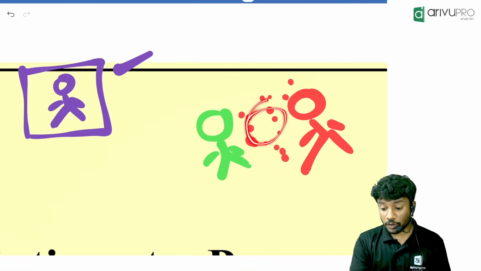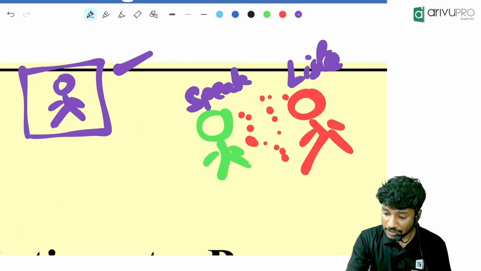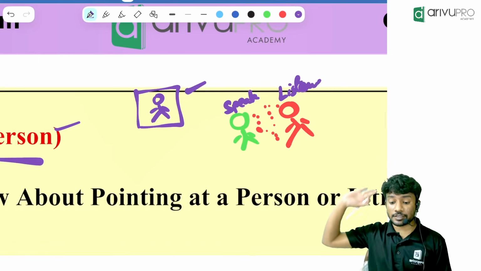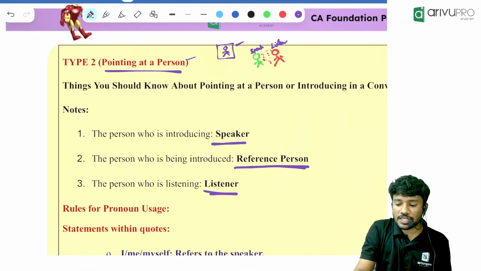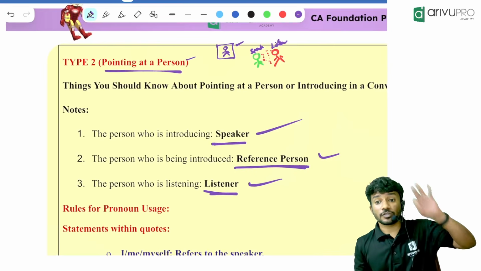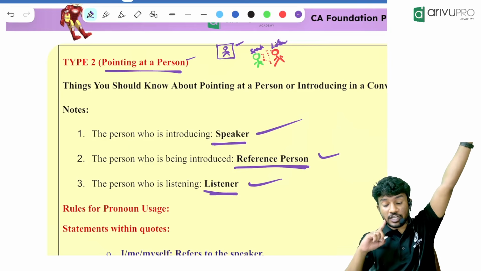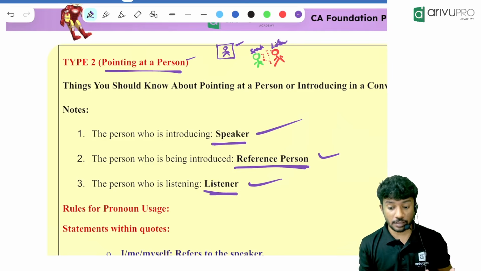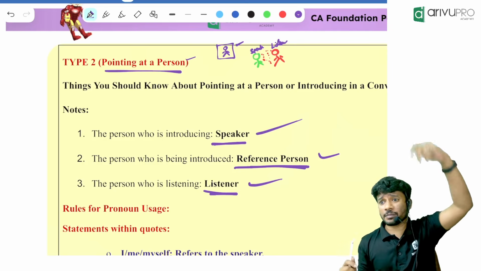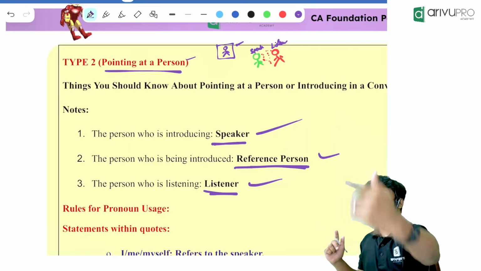Whoever is talking, for example, our green boy is talking to red boy. So green boy will be the speaker and red boy will be the listener. So three people are there in this story, people. First one is the speaker, second one is the reference person, and third one is the listener. Remember these three things. All three are important: speaker, reference person, and listener. For example, now I am talking. I am the speaker. I am talking randomly about Virat Kohli. Virat Kohli is the reference person. You guys are the listeners.